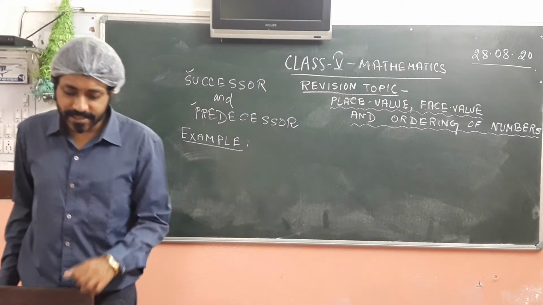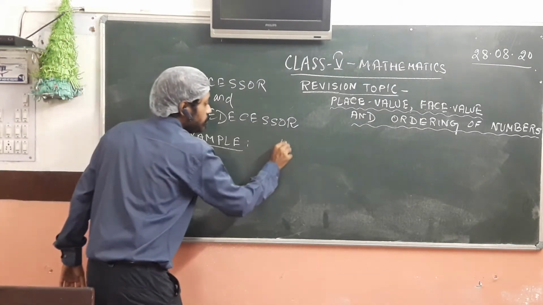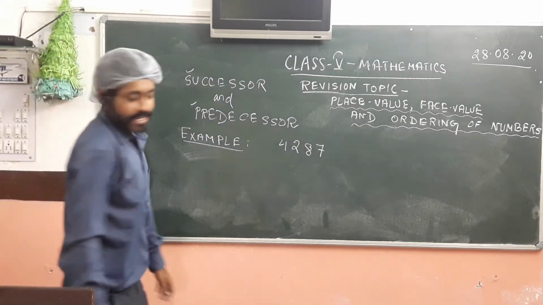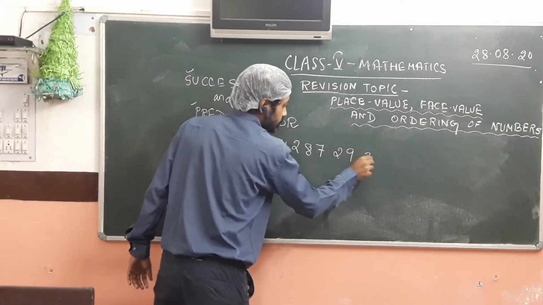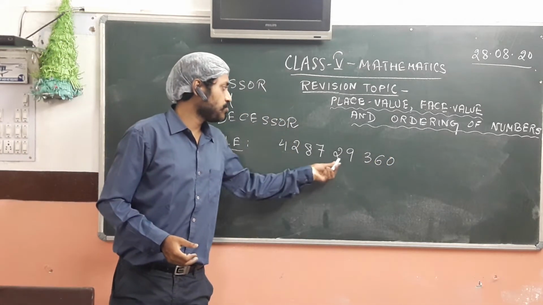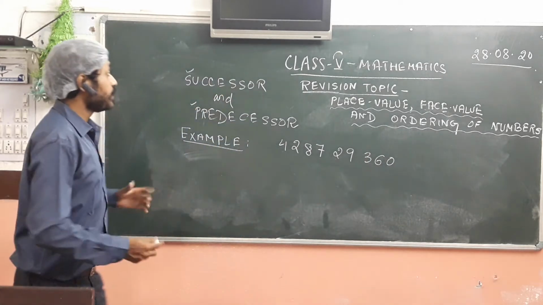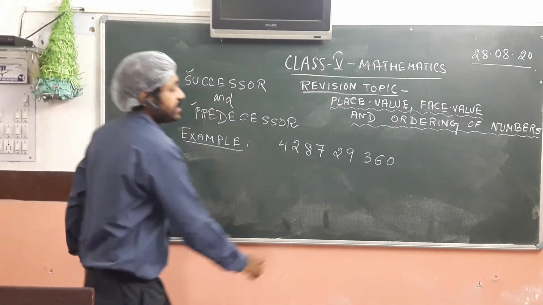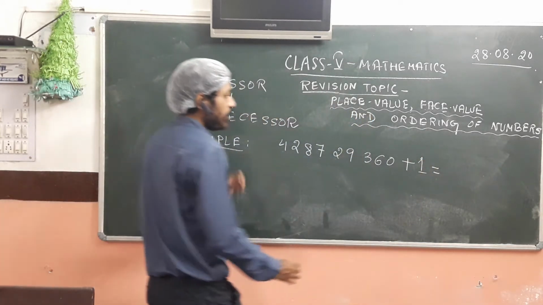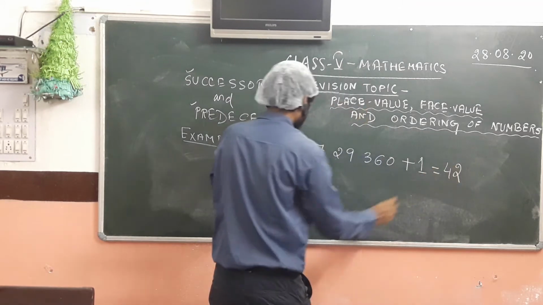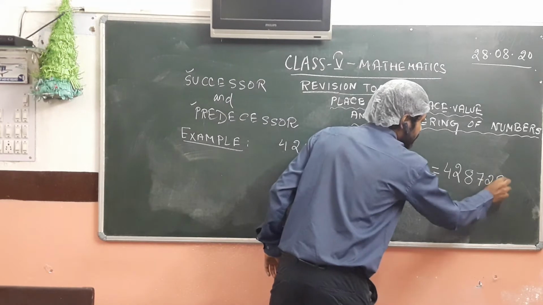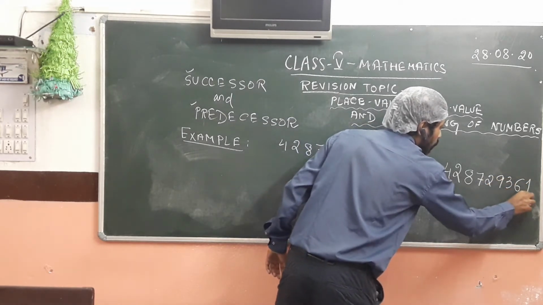Let us consider this number, 4287 29360. What will be the successor of this number? The successor will be obtained by adding 1 to this. Upon adding 1, we get 4 2 8 7 2 9 3 6 1.